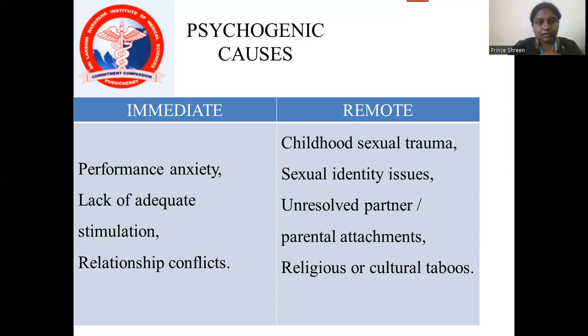Immediate causes are performance anxiety, lack of adequate stimulation, and relationship conflicts. When compared to remote causes, there will be childhood sexual trauma, sexual identity issues, unresolved partner or parental attachments, and religious or cultural taboos.